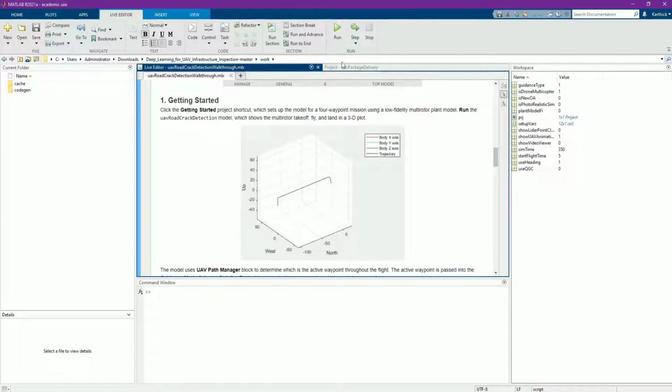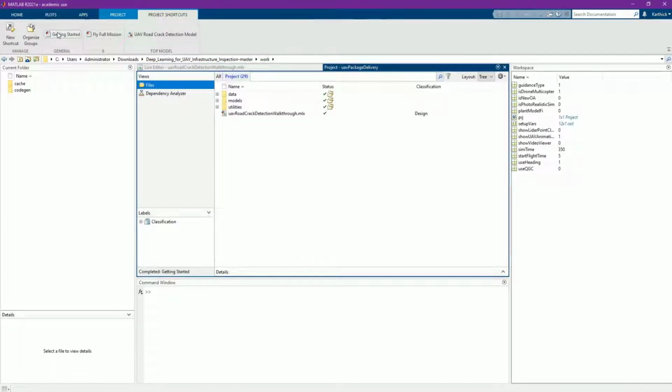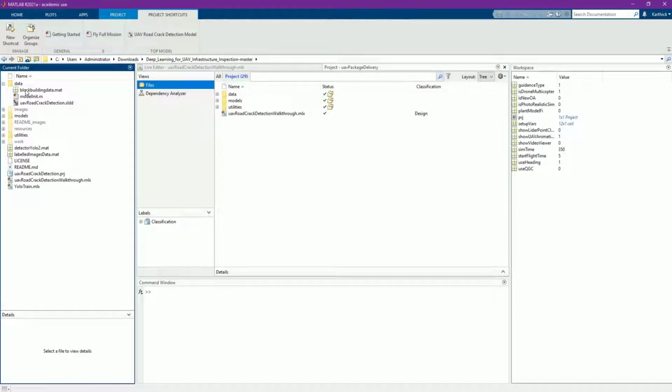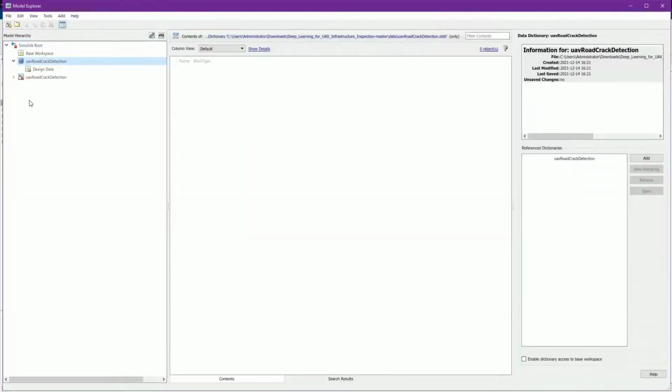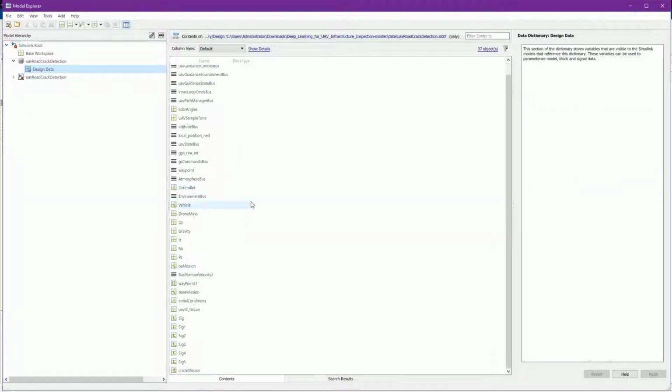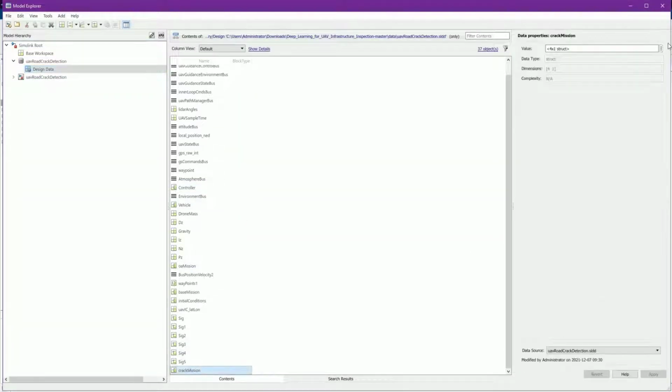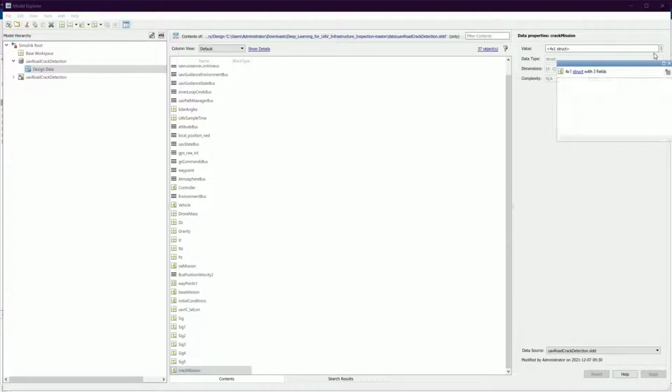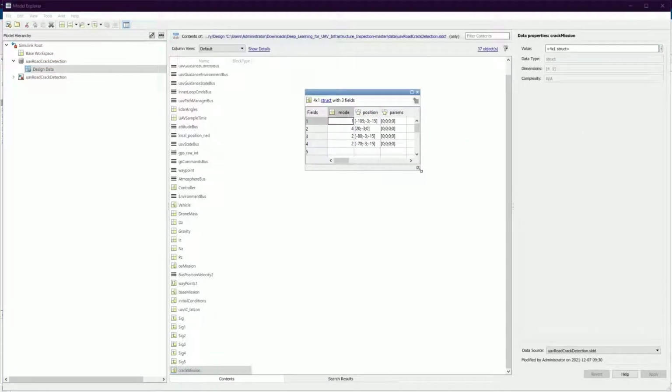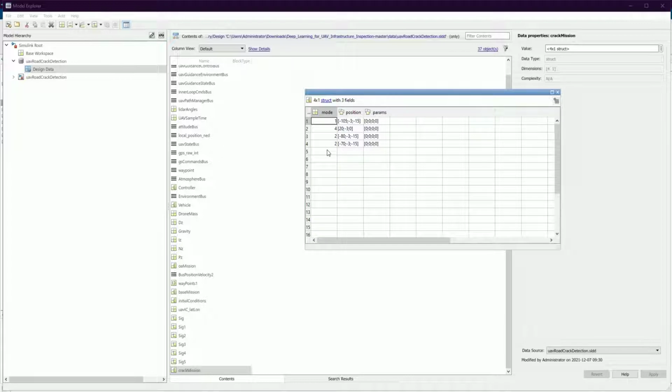Click the Getting Started project. You can see the photorealistic is 0. That means we are disabling the photorealistic environment. Before running the simulation, I will show you the waypoint. Go to the UAV road crack detection data. Open the crack mission. Here you can see a mode, position and params. The mode means take off, land and move. The position is the XYZ axis.